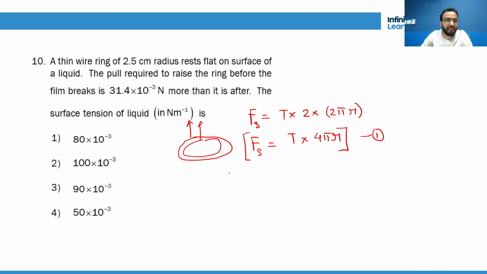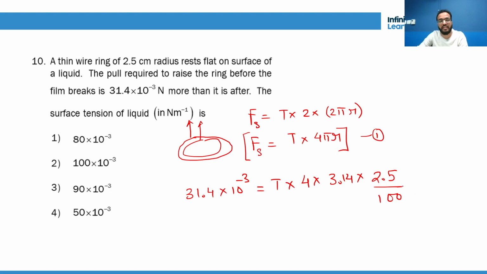Now the force is given in order to pull it upwards. They have given that the force required to pull it is 31.4 into 10 power minus 3, equal to T into 4 into 3.14 into radius 2.5 centimeter, right?